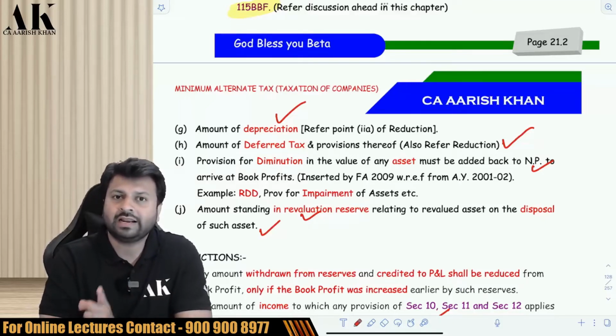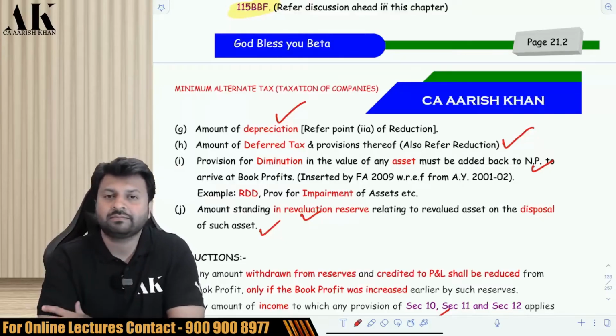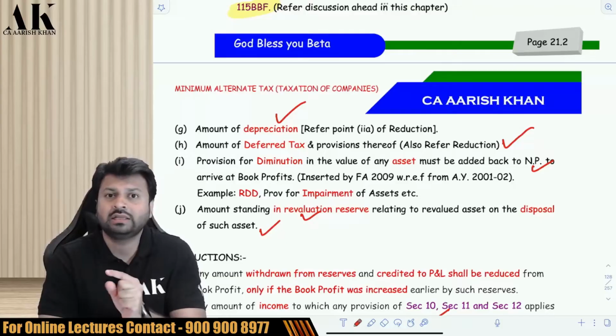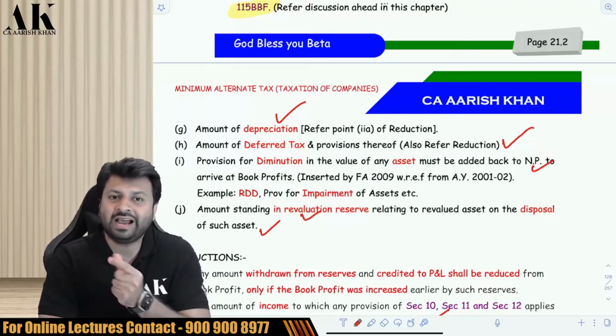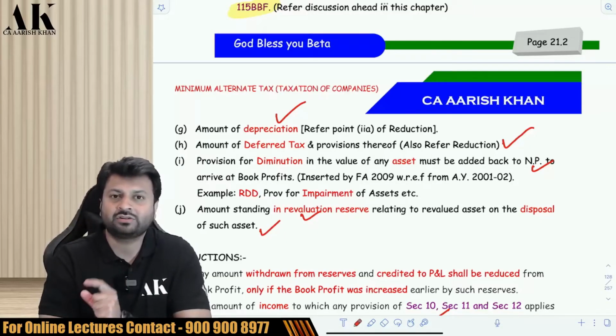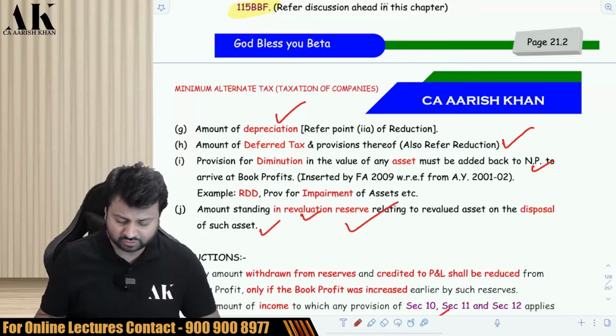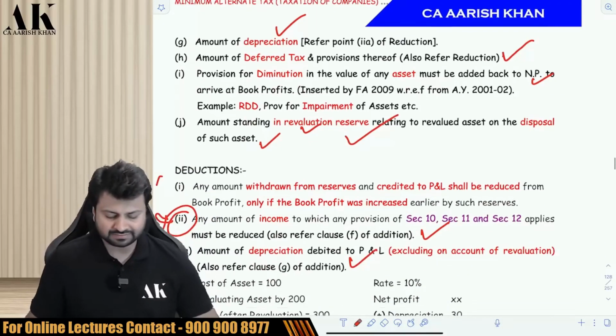So the government said that if you revalue an asset and then you sell it, then whatever is the revaluation on that asset sold will be added to the book profit. So the 100 rupees asset I revalued by 1900, so the value of the asset is 2000. Now if I sell that asset at whatever price, the 1900 rupees should be added back to the book profit. That is what this point has to say. Check please. Is it clear?